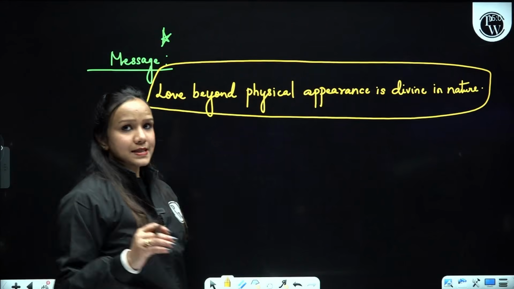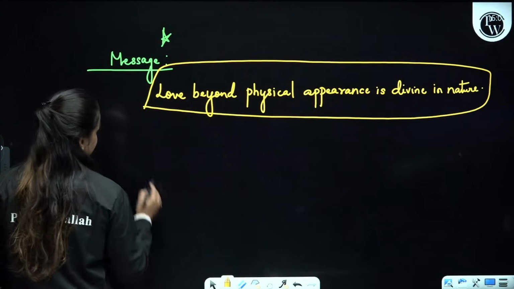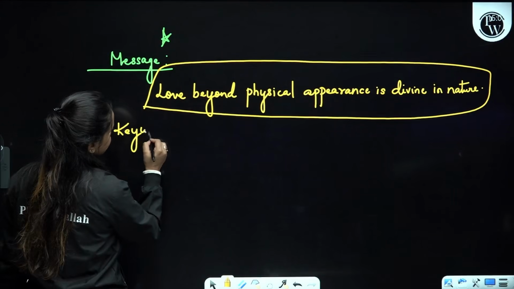All right, so please understand all these things. Major keywords of the poem.